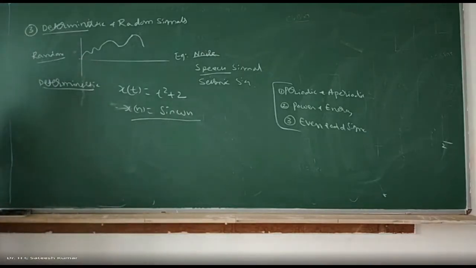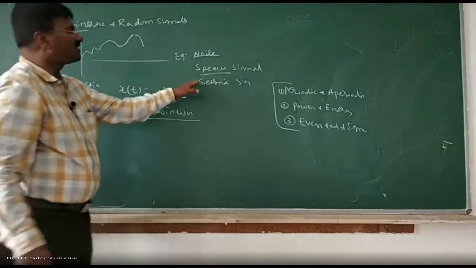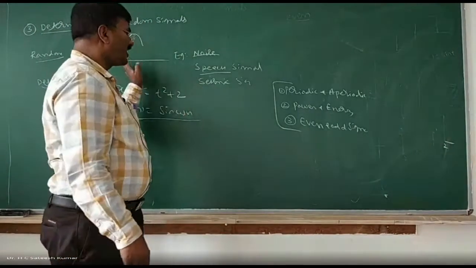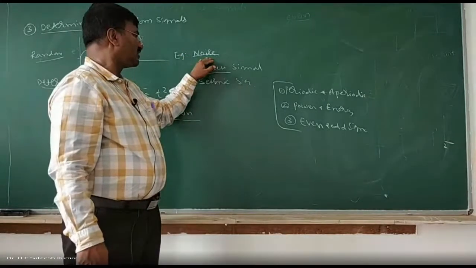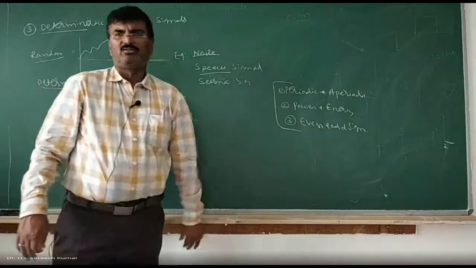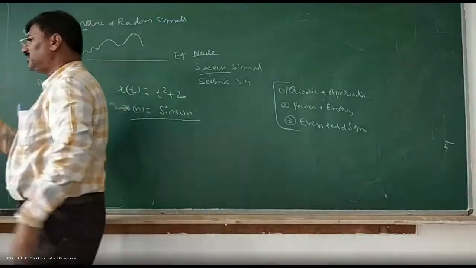Such kind of signal we call it as what? Deterministic. If you are unable to determine the value of the signal before actual occurrence of the signal, such kind of signal we call it as what? A random signal. Examples for the random signal are what? Noise signal, speech signal, seismic signal, like that. Right? So that is about deterministic and random signals. Okay.